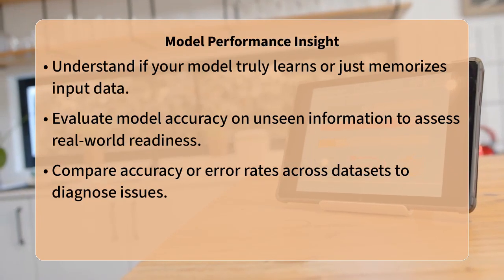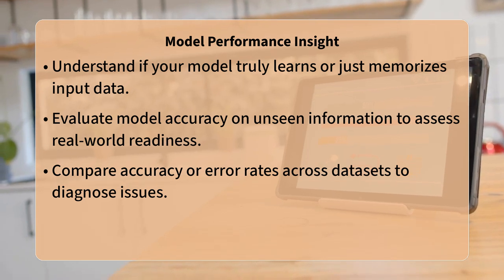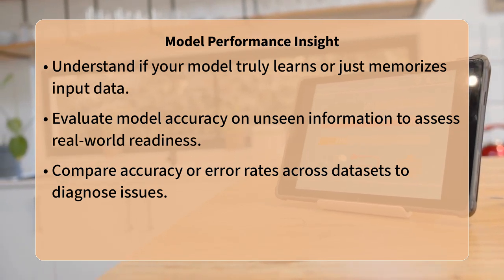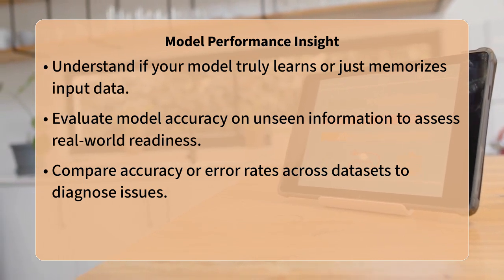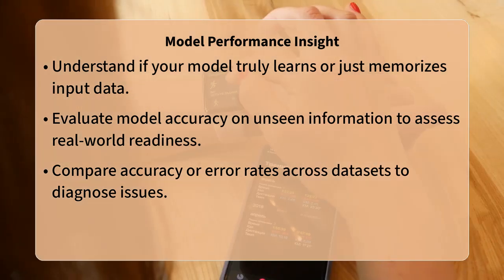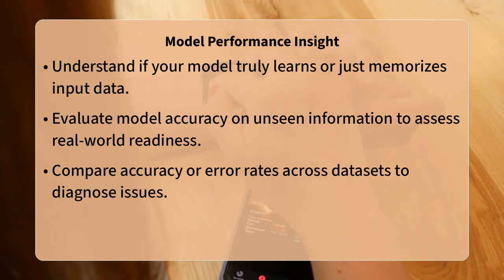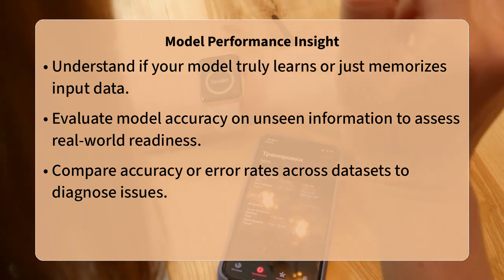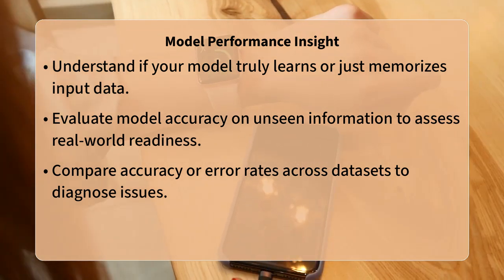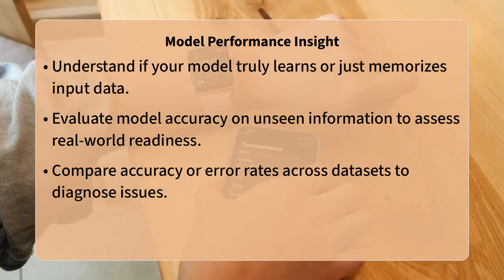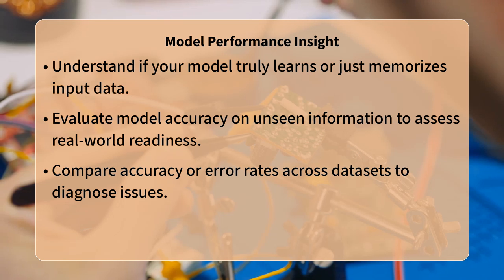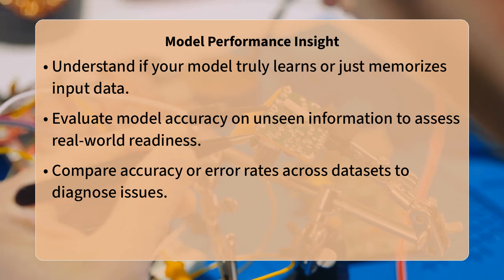Have you ever built a model that seems to perform perfectly on the data you used to teach it, only to completely fall apart when faced with new, unseen information? It is a common challenge in machine learning, and understanding why it happens begins with how you interpret your training and test set results.